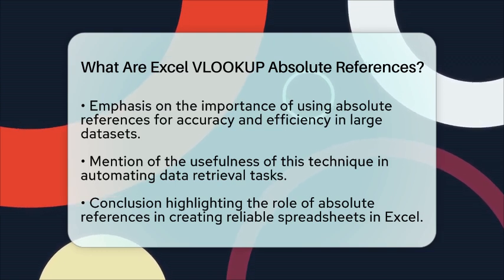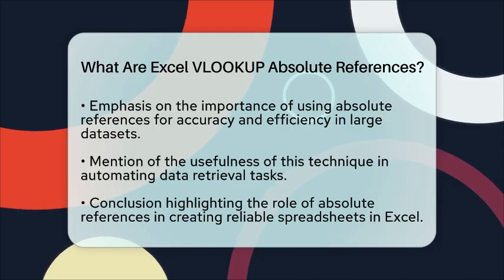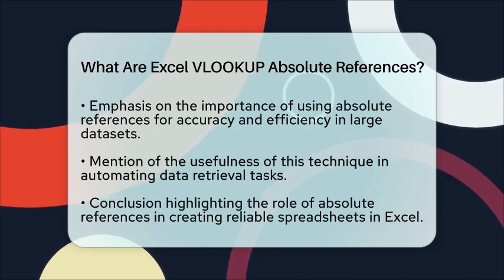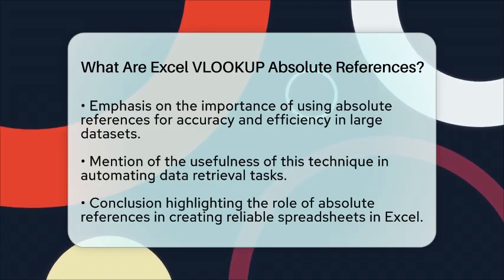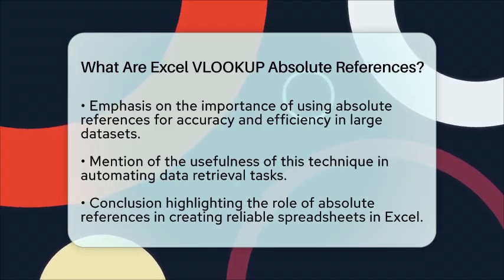In summary, absolute references in VLOOKUP are fixed cell references that keep the lookup range constant when copying formulas. By using $ signs, you can ensure that your VLOOKUP function works correctly across multiple rows or columns. This practice is essential for creating reliable and scalable spreadsheets in Microsoft Excel.